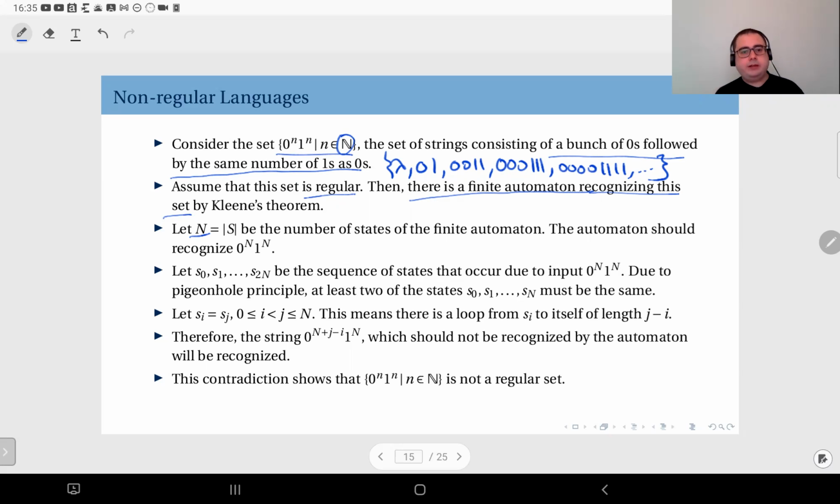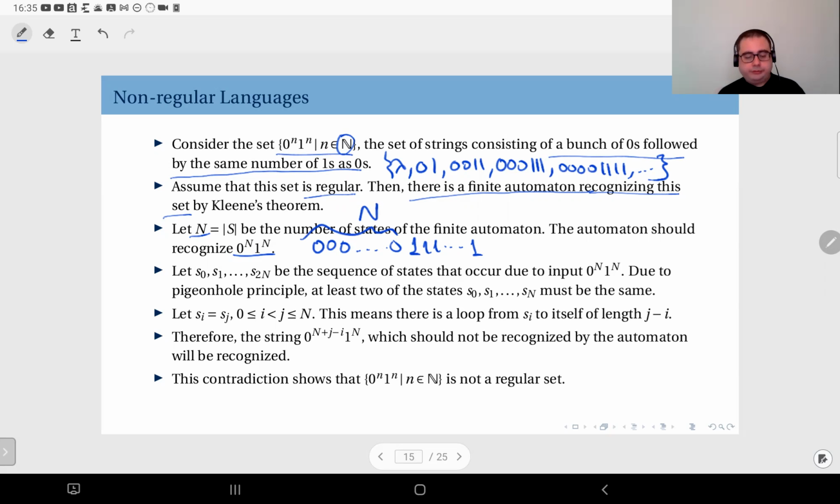Since n is a non-zero integer, the automaton should recognize the string 0^n 1^n, meaning that you have n zeros followed by n ones.